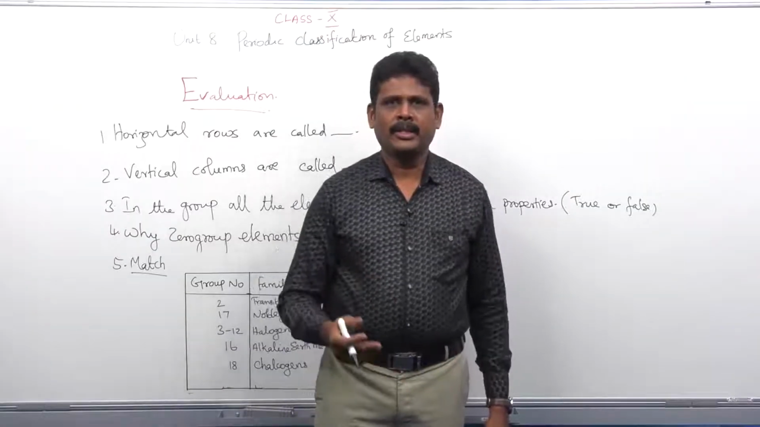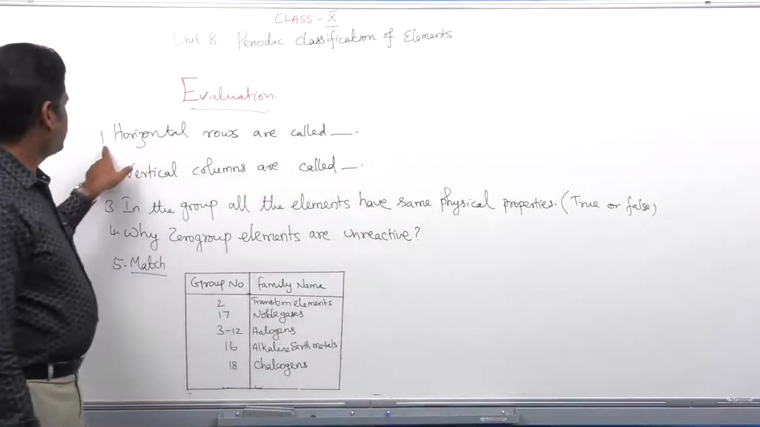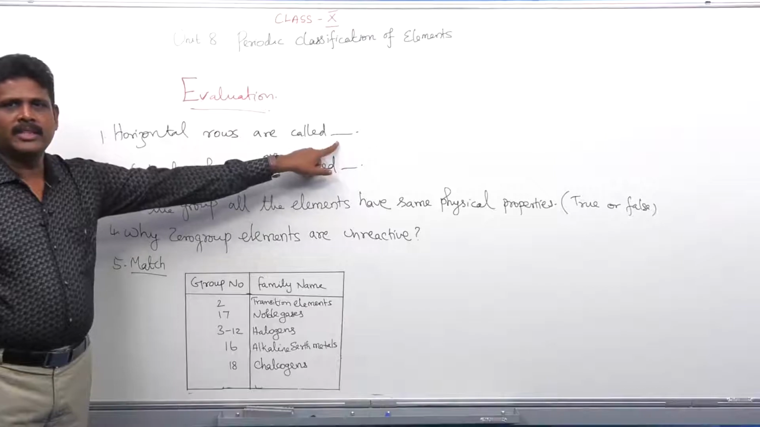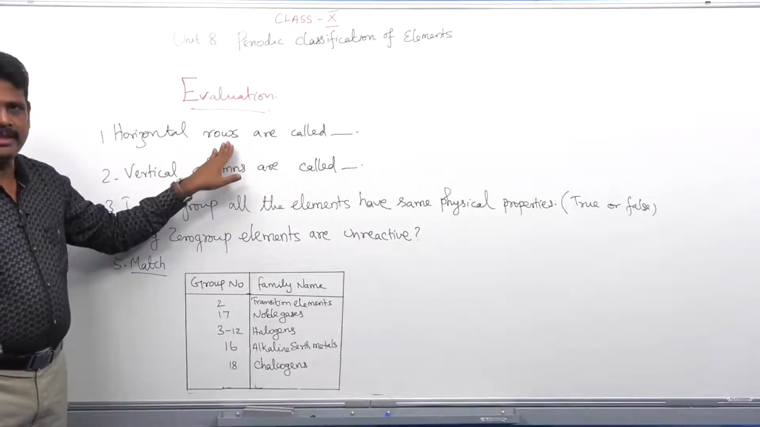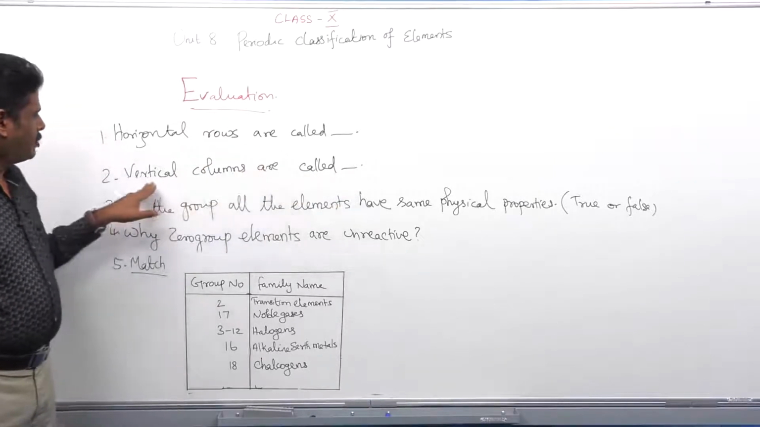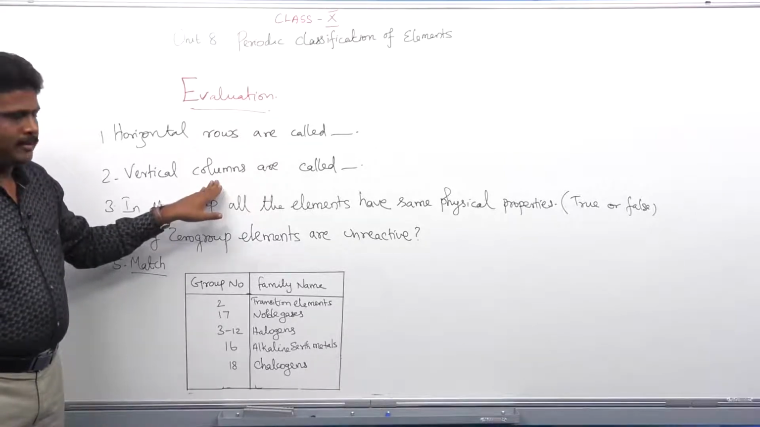Let me discuss the evaluation part of the periodic classification of elements. First question: horizontal rows are called dash. What is the answer? As we have seen, horizontal rows are called periods. Vertical columns are called dash. As we have studied earlier, vertical columns are called groups.